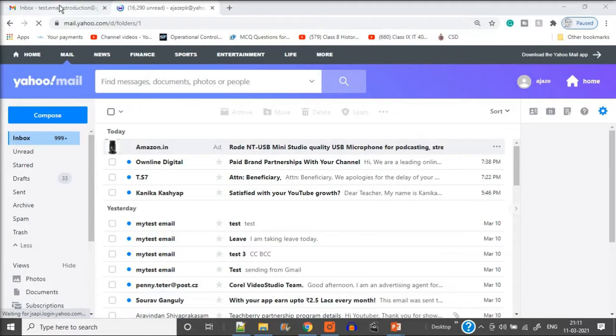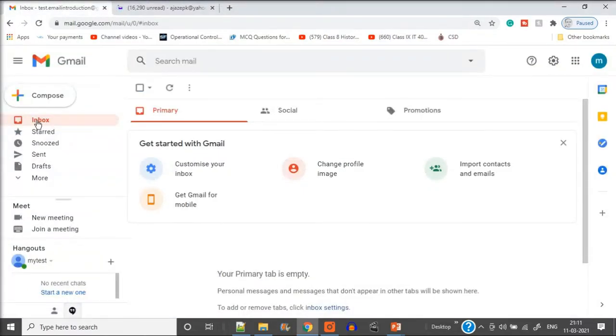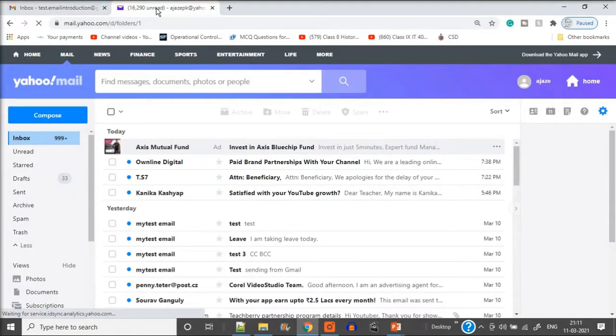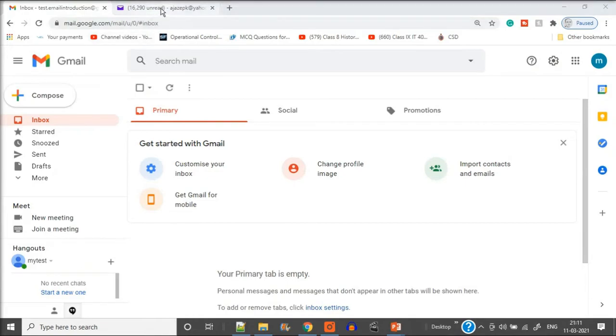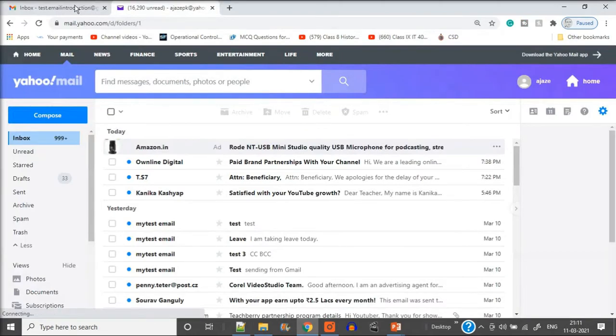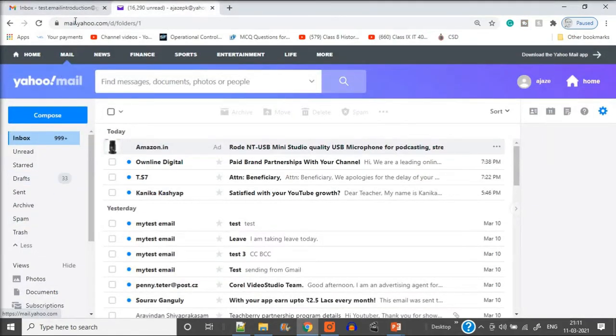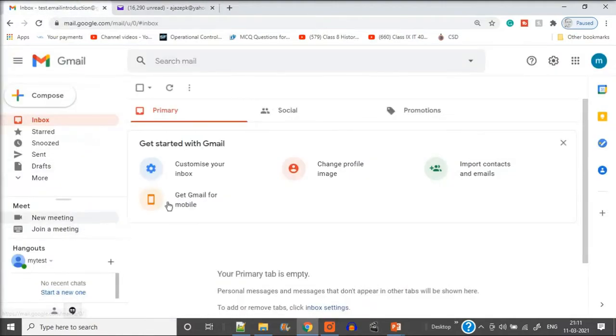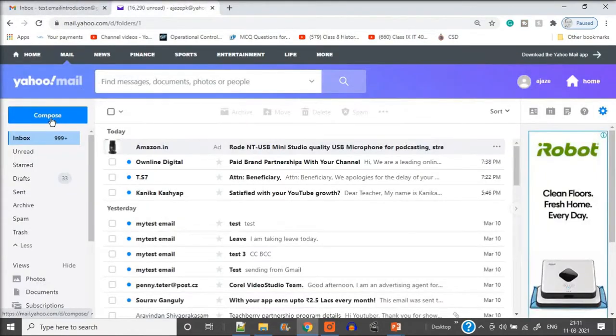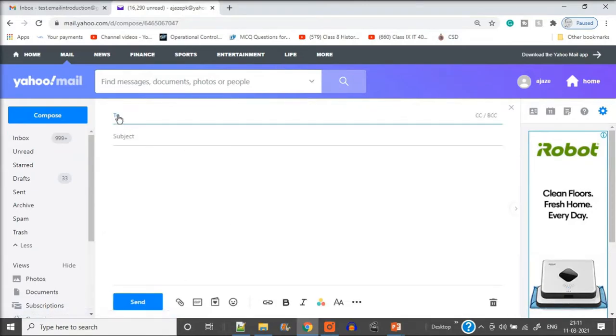Now I'm composing a mail from Yahoo and we will send it to Gmail. Gmail will receive this email and we will reply to it. We will reply to the email and we'll see what reply we have got in Yahoo. As I said, it has the same folders, and almost the same workability. User interfaces are almost the same, so you'll see the folders are almost similar. Some names might have been changed, but all the facilities are given by these two email service providers.